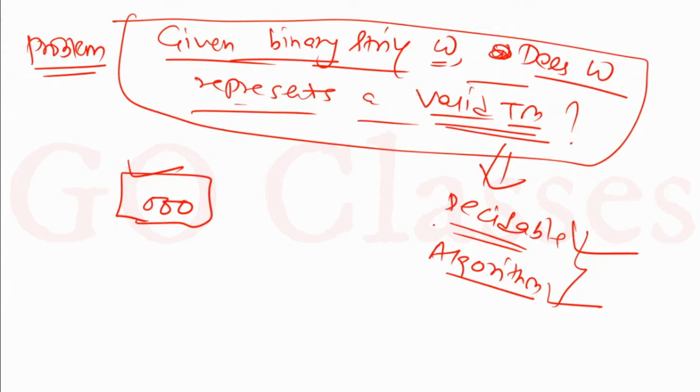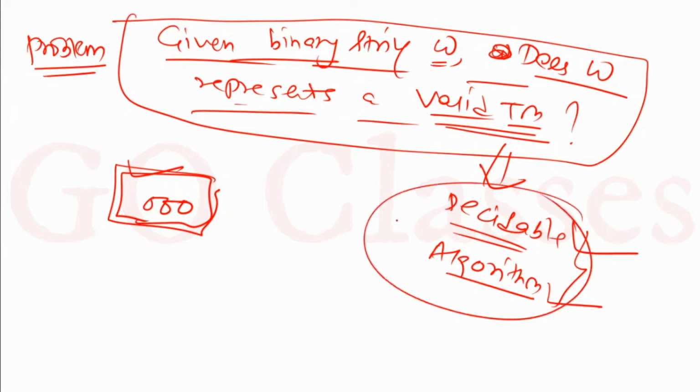This is also decidable. Yes, the complement of a decidable problem is always decidable. You might have already studied this in closure properties: the set of recursive languages is closed under complementation. So the point is that from now onwards, we are not going to worry about the problem of whether a given string is a valid Turing machine or not, because this is already decidable using some algorithm.